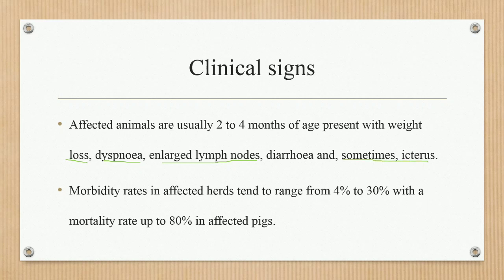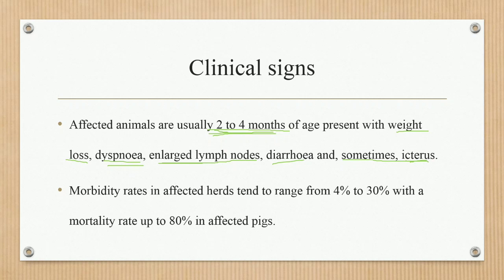So animals 2 to 4 months of age are mainly affected, and they show these symptoms: persistent weight loss, dyspnea, difficulty in breathing, enlarged lymph nodes, diarrhea, and sometimes icterus. These are the main conditions found with pig circovirus infection.